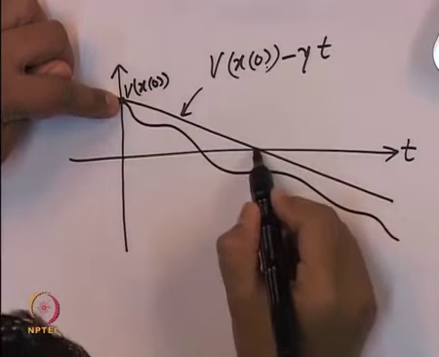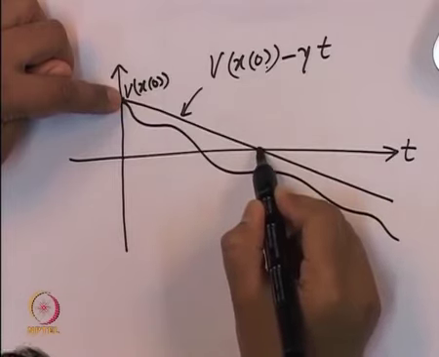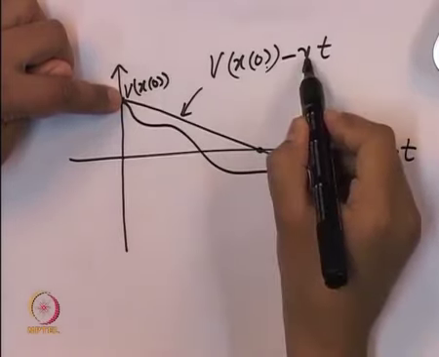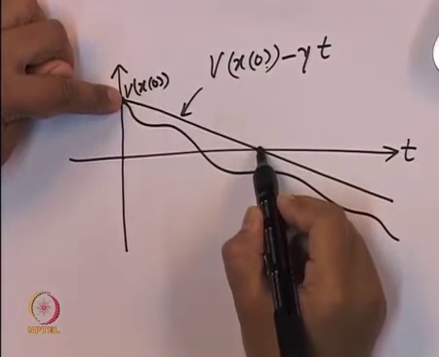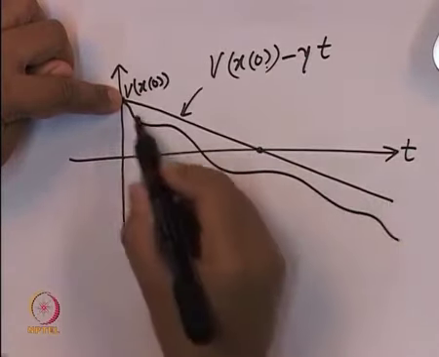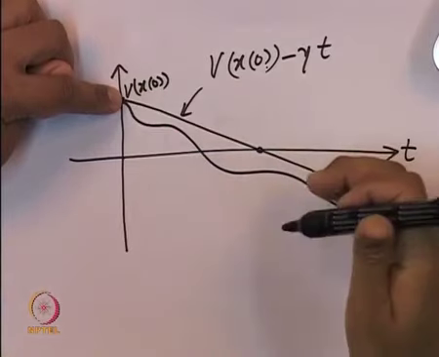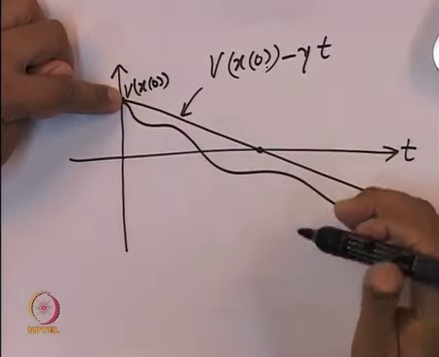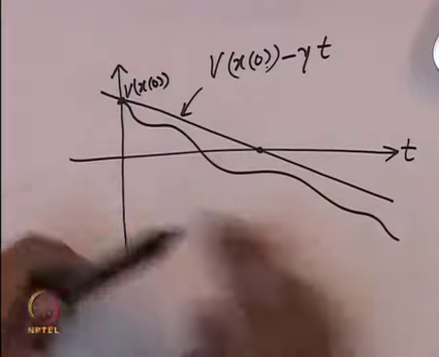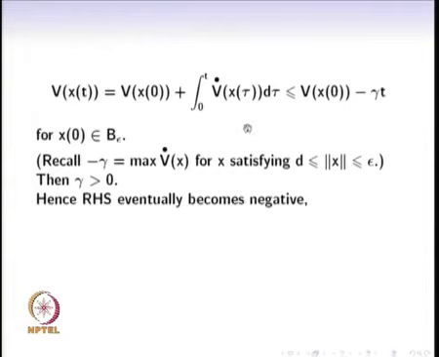This line itself becomes negative after some time. The precise value of time depends on the value of gamma, but it is guaranteed to become negative, and hence v of x of t, which we have concluded is below this line, will also end up becoming negative. So coming back to this slide, v of x of t is less than or equal to this line, and this line becomes negative no matter what v of x of 0 is, no matter what the gamma value is, because gamma is positive.